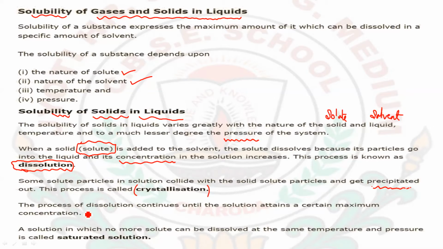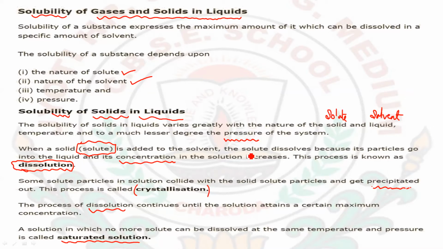Okay, the process of dissolution continues until the solution attains a certain maximum concentration. The solution where no more solute can be dissolved at the same temperature and pressure is known as a saturated solution. As I have told you, the process of dissolution continues until the solution attains a certain maximum concentration.